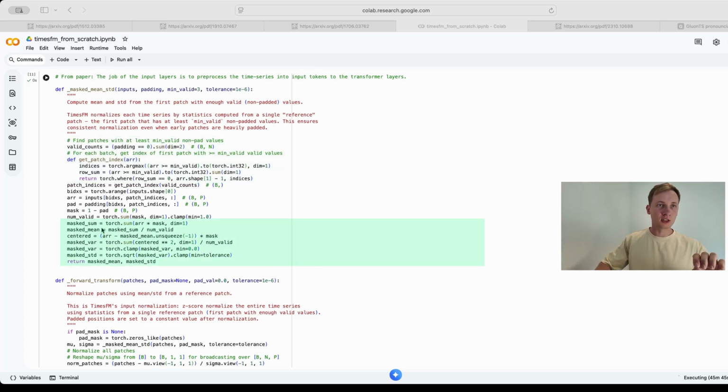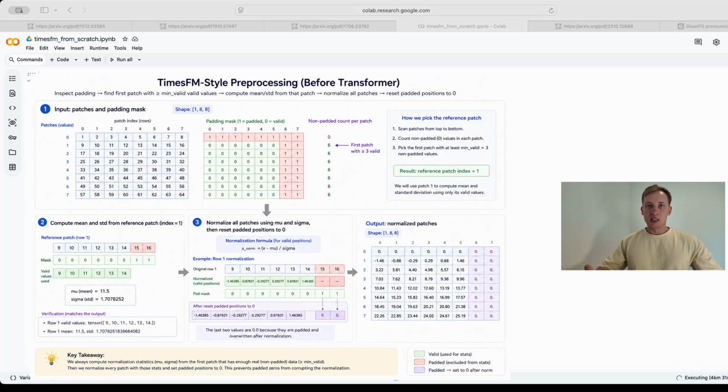The forward transform here normalizes all patches using the statistics from that single reference patch, then resets the padded positions back to a constant value of 0. What basically happens is that we inspect the padding array to locate the first patch that has at least min valid non-padded entries, and once we extract the index of the first valid patch, we apply the padding mask to calculate the sum, mean, and standard deviation using exclusively the valid data.